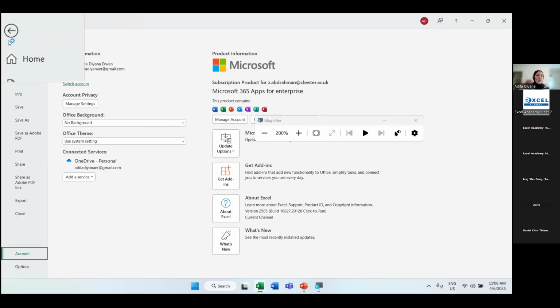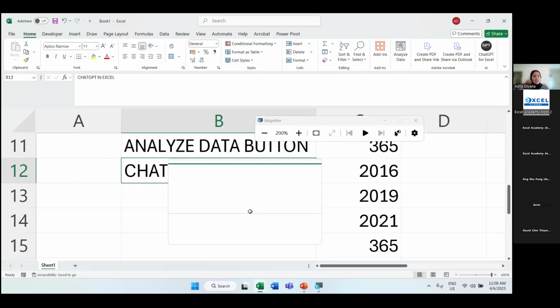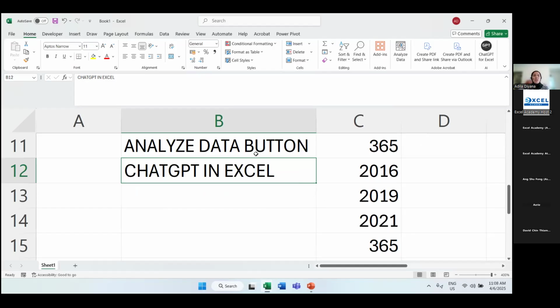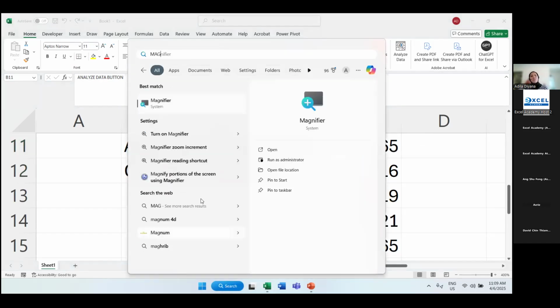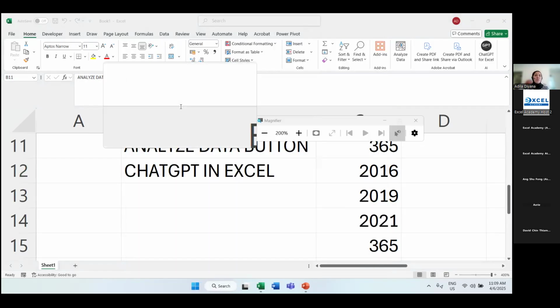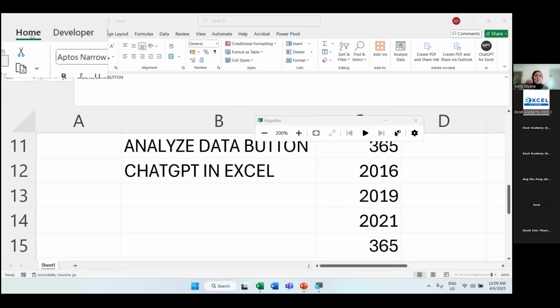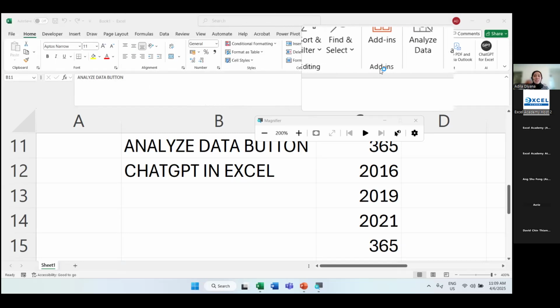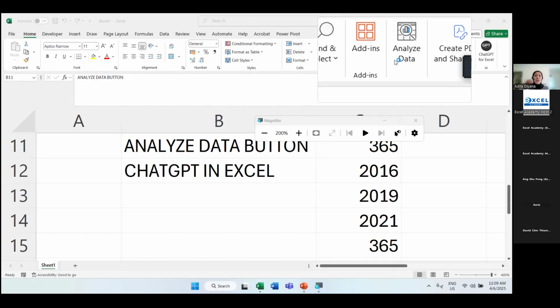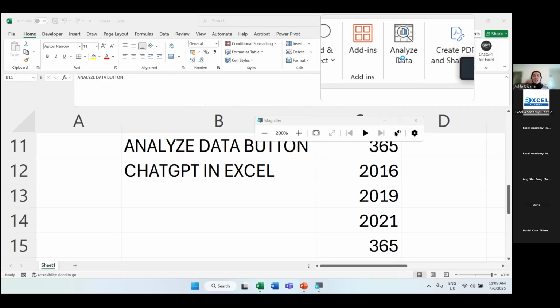For those who are using 365, let me show you how we can use the analyze data button. But first, where can you find your analyze data button? For Microsoft 365, this is already readily available for you. You can find the analyze data button inside your home tab. If you go all the way to the right side, it's just beside your add-ins ribbon. You can see there's one single button showing as analyze data.